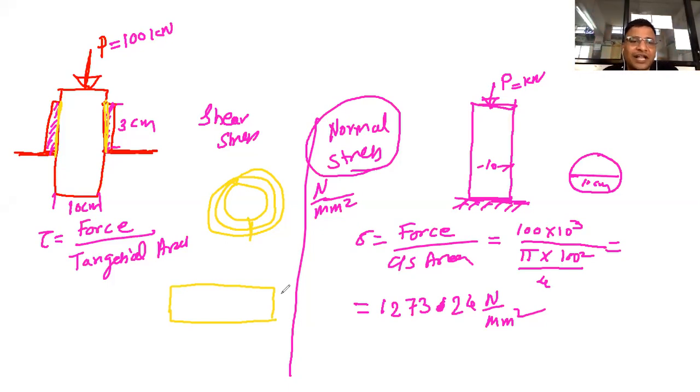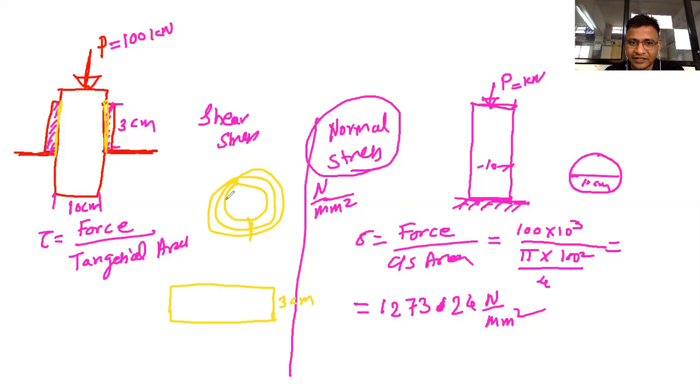Can someone tell me the height of this? Obviously 3 centimeter. Can you tell me this dimension, the width of this rectangle? If I cut that screw and open it, it will become a rectangle. What will be this dimension? Can someone guess? If you don't know the formula, at least the word, what is that called?